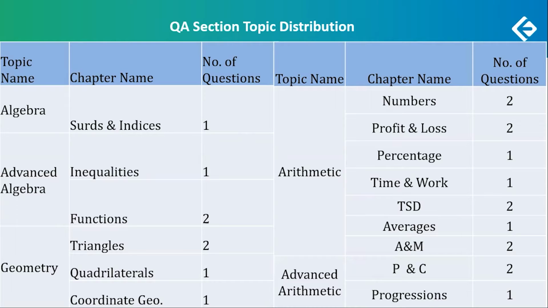The advanced algebra had two from permutation combination and one from progressions. 4 questions of geometry, 2 from triangles, 1 from quadrilaterals, and 1 from coordinate geometry. A total of 22 questions.